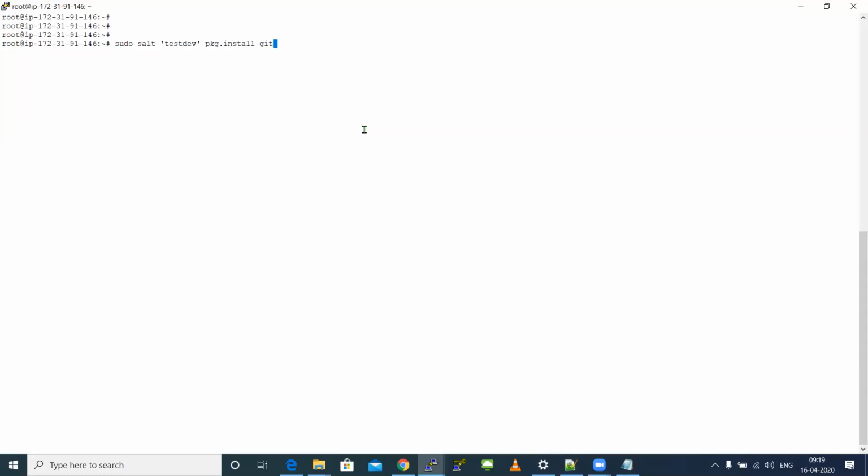But in Salt or Ansible, we can write some script, because Salt or Ansible comes with a technique called infra as code, automating everything. So you should know something at a code level to automate anything. Okay, start writing. And the language we are going to start writing our code in is YAML format. YAML Ain't Markup Language is the format which we are going to use and start writing our code.